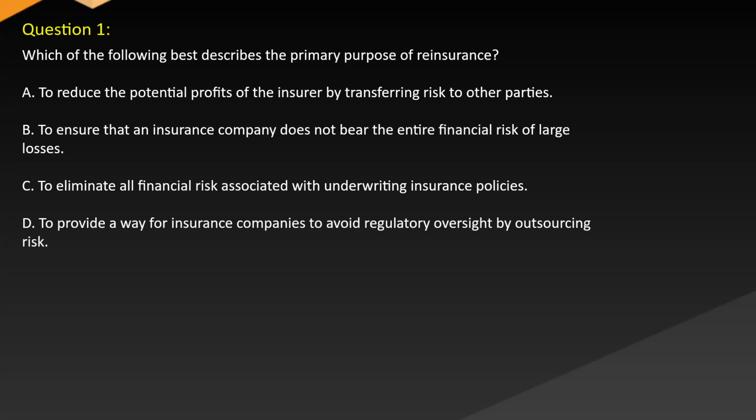Question 1. Which of the following best describes the primary purpose of reinsurance? A. To reduce the potential profits of the insurer by transferring risk to other parties. B. To ensure that an insurance company does not bear the entire financial risk of large losses.